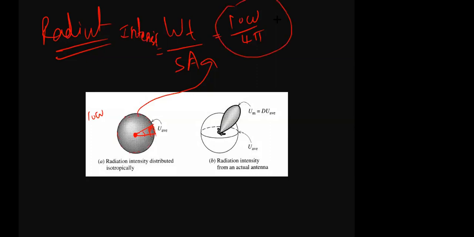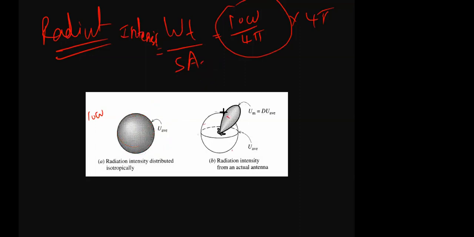Then how much solid angle are you having? 4 pi solid angle. Finally, once you go around all the surface, you'll get 10 watt power. That's the idea of the solid angle. See how the power is concentrated in a particular direction; that is given by the solid angle. Now here also I am moving in the same manner.